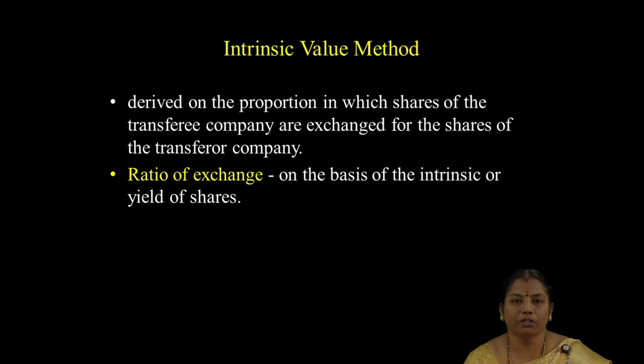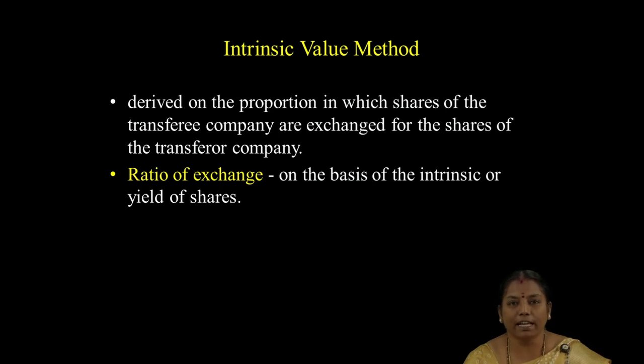Next, we are going to see the intrinsic value method. Under this method, the purchase consideration is derived on the proportion in which shares of the transferee company are exchanged for the shares of the transferor company. The ratio of exchange is usually determined on the basis of the intrinsic value or yield of shares.